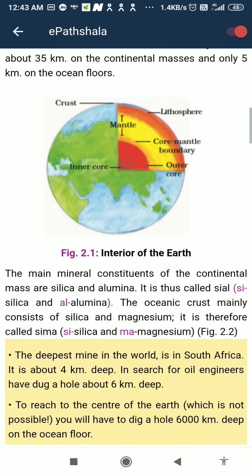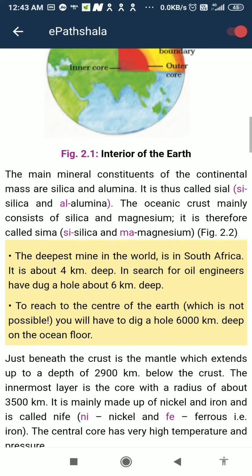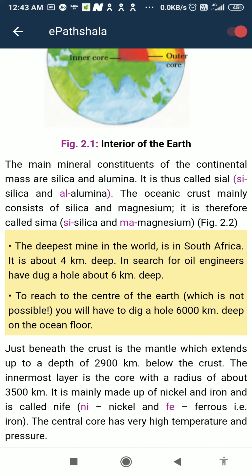The main mineral constituents of the continental mass are silica and alumina. It is thus called Sial: Si for silica, Al for aluminium. The oceanic crust mainly consists of silica and magnesium. It is therefore called Sima, silica and magnesium. That is defined in figure 2.2.